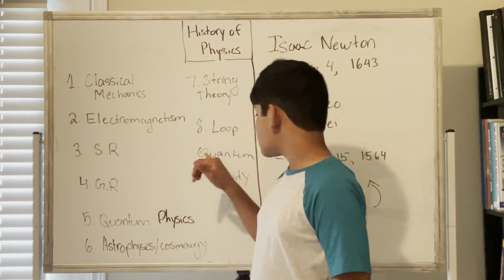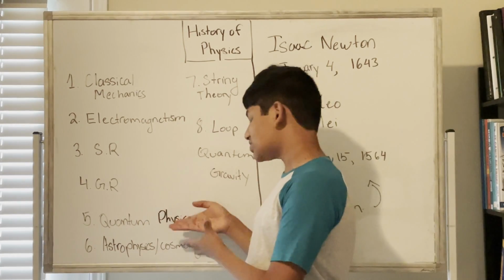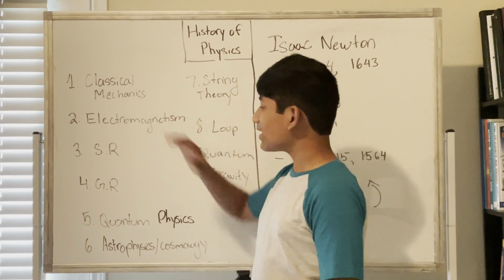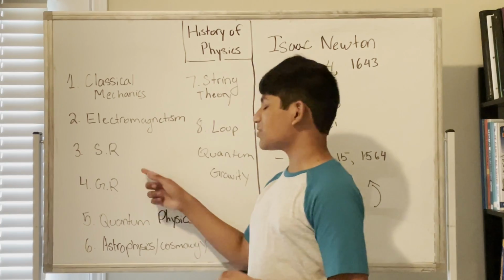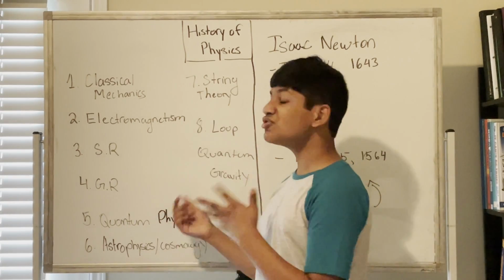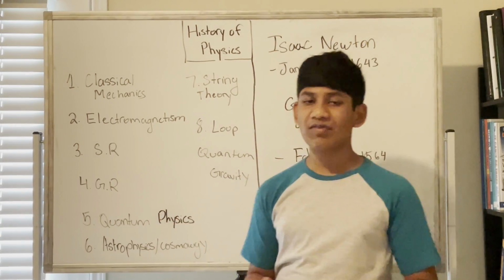So astrophysics, cosmology, loop quantum gravity, and string theory would not exist if classical mechanics had not been created. That's why classical mechanics is very important.